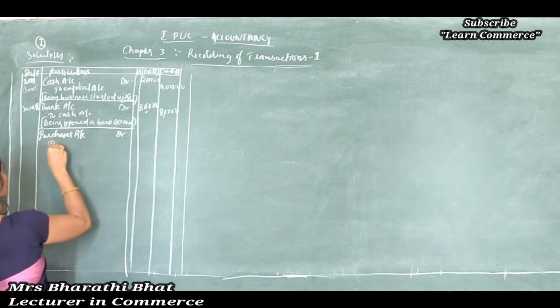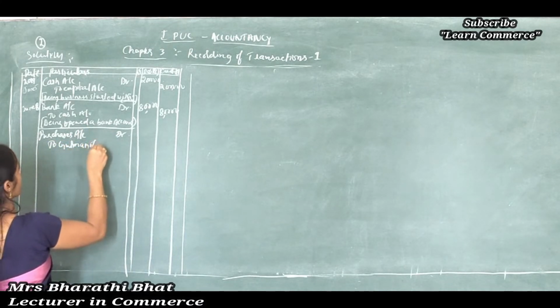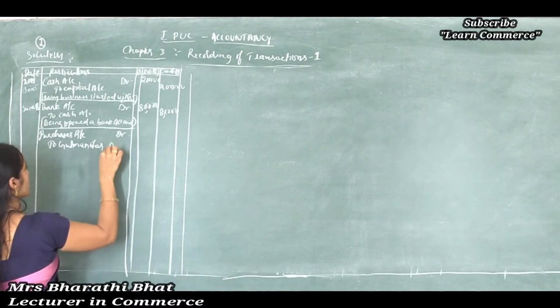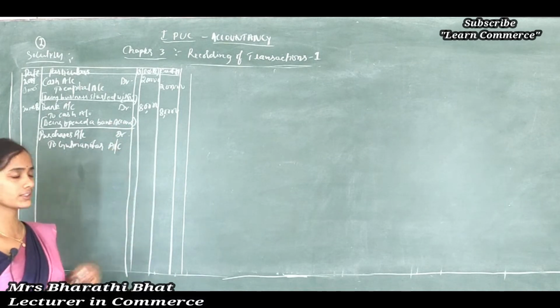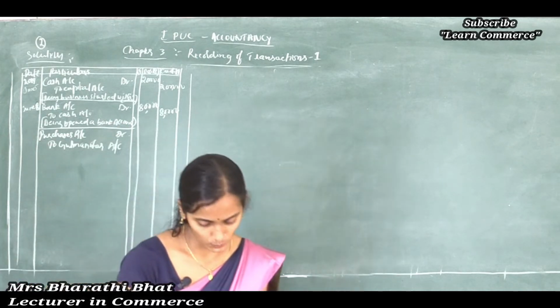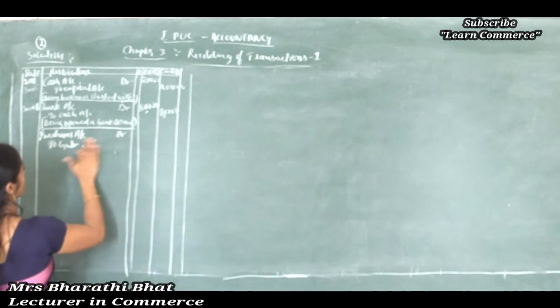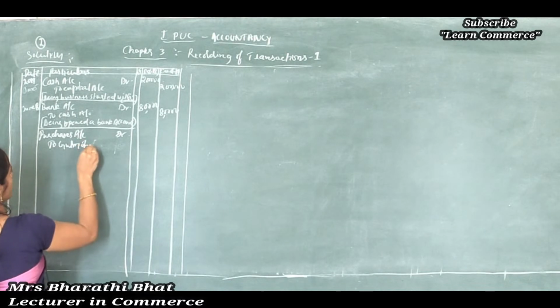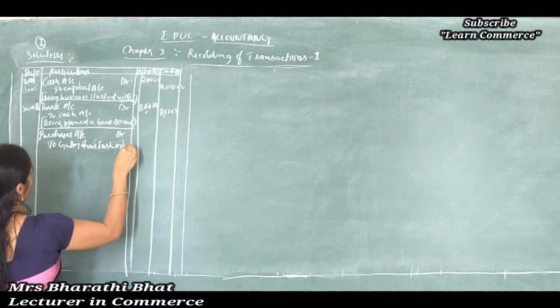Debited to Gulmohar account. You can mention the full name, that is Gulmohar Fashion House account.